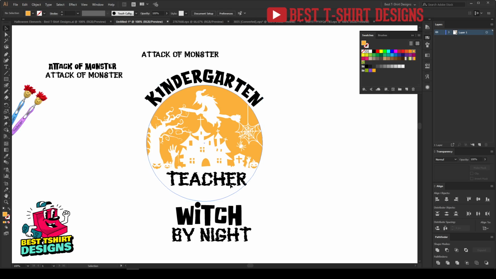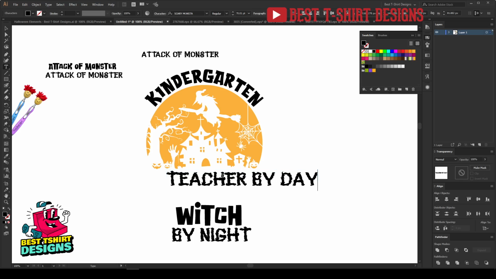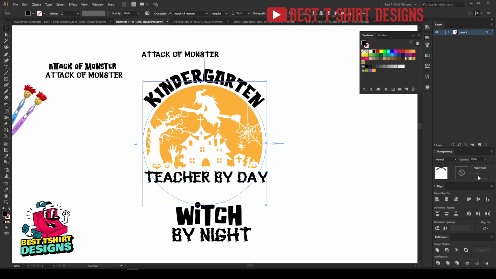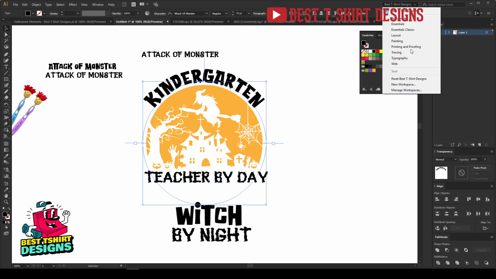Let's get out. Okay, so I'm out right now, but this one is on top and my text is at the bottom. So if I select that one and press Ctrl Alt and the left square bracket, it will send that to back. So now I can select my text, teacher by day, and make it in this position. That is fine because my focus is on the kindergarten. So kindergarten, maybe I can make that a bit bigger.